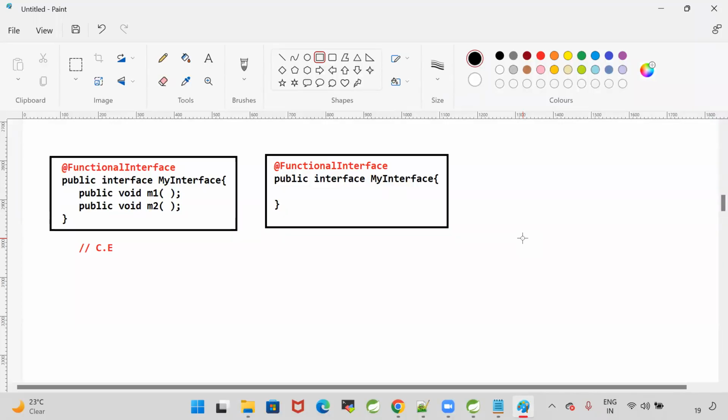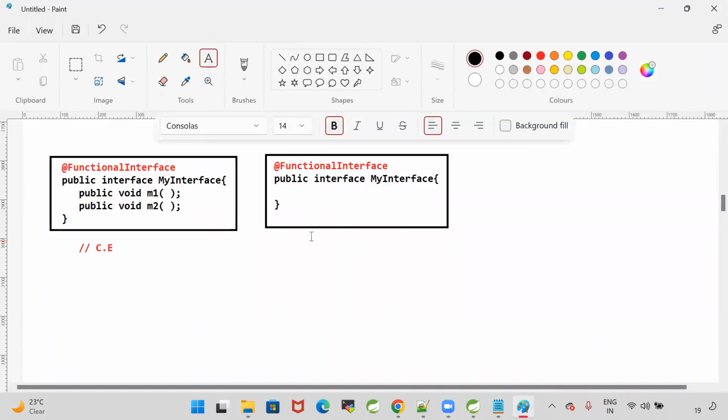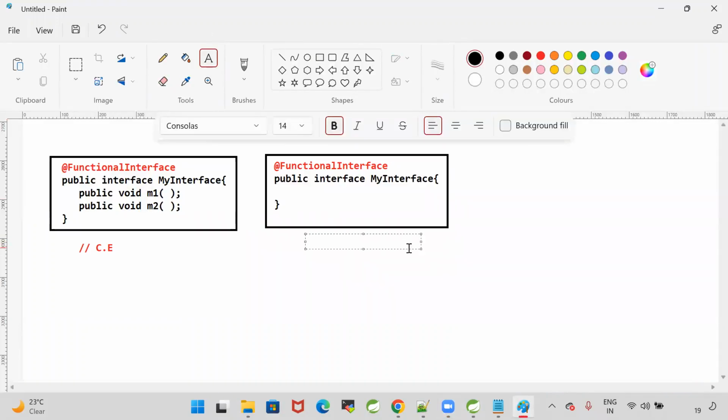Second interface can be compiled or cannot be compiled? Cannot compile. Why? There should be at least one abstract method. But in that interface, is an abstract method available or not? Not available. The functional interface annotation is available.